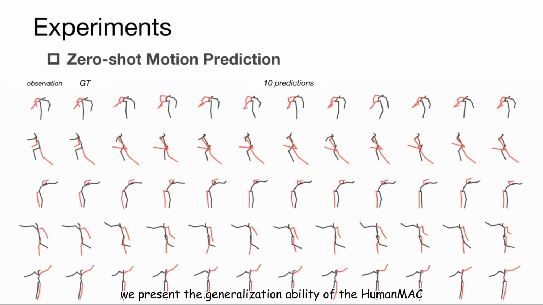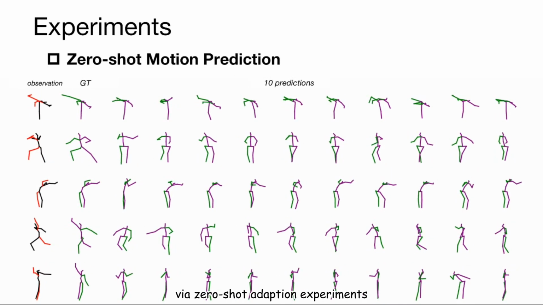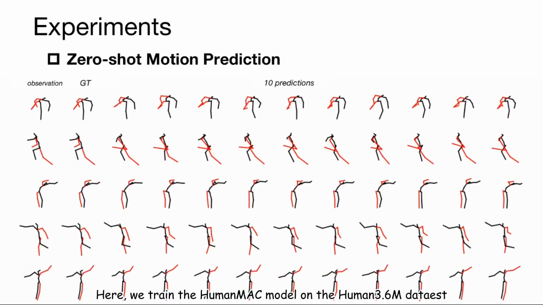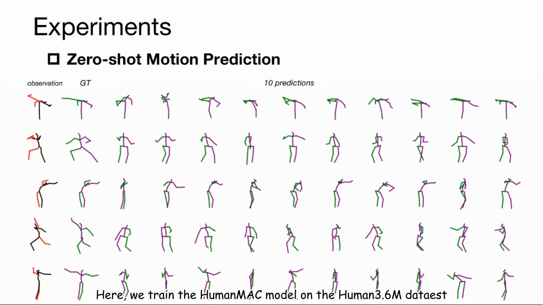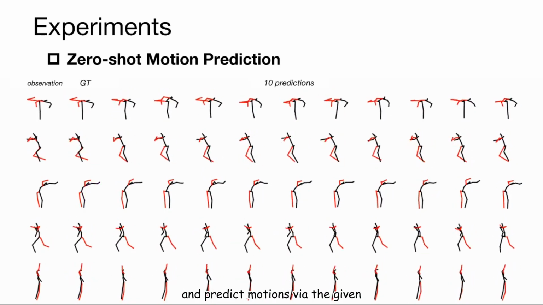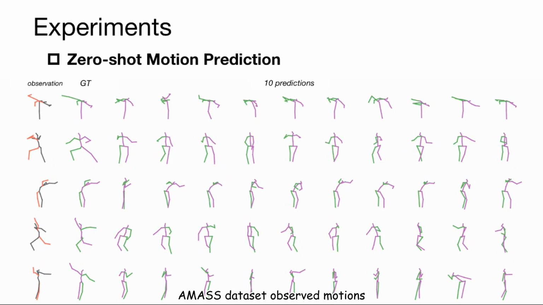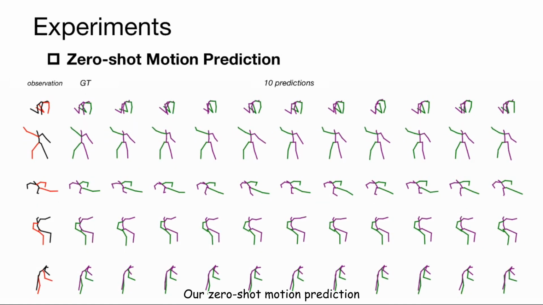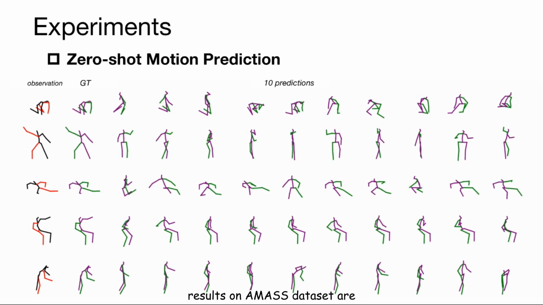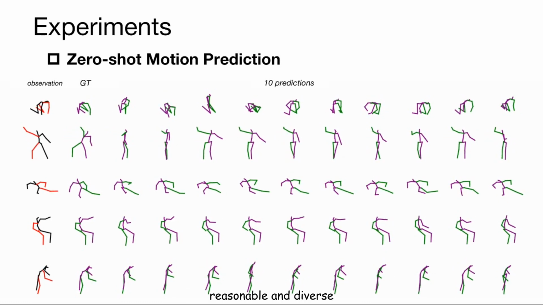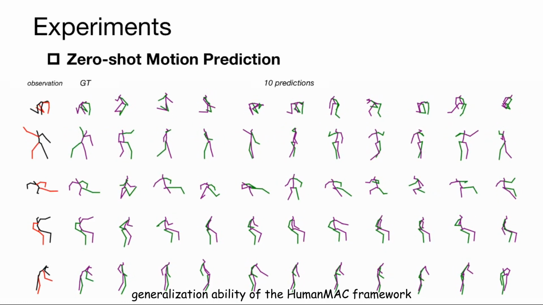We present the generalization ability of HumanMAC via zero-shot adaptation experiments. Here we train the HumanMAC model on the Human3.6M dataset and predict motions given the observed motions from the AMASS dataset. Our zero-shot motion prediction results on the AMASS dataset are reasonable and diverse, which shows the good generalization ability of